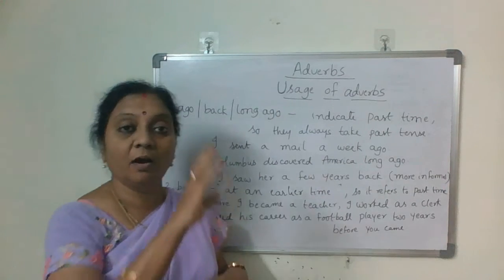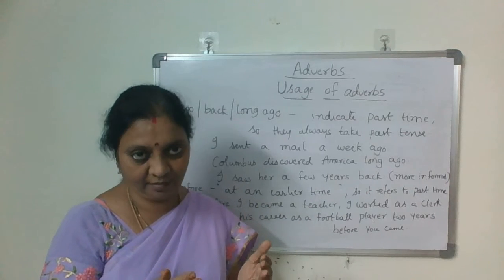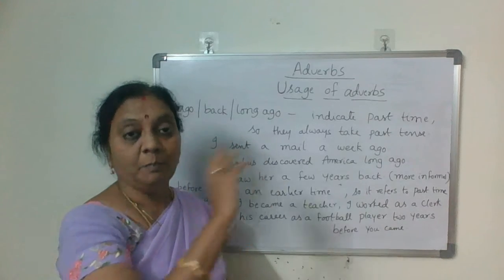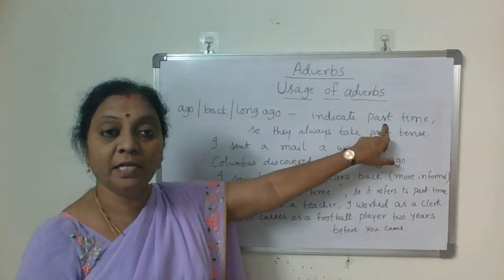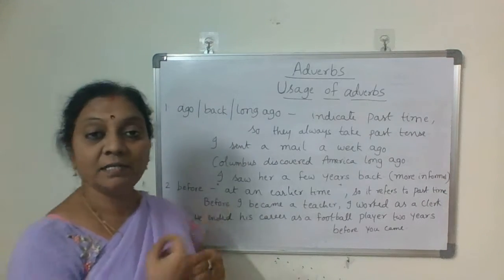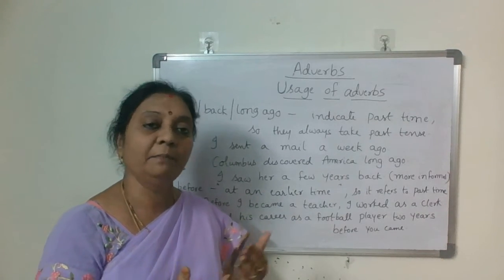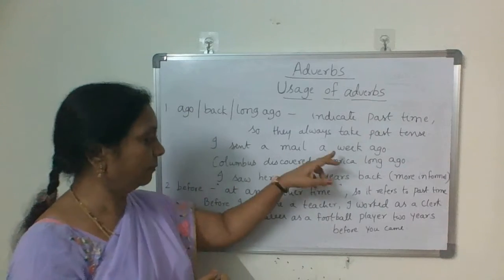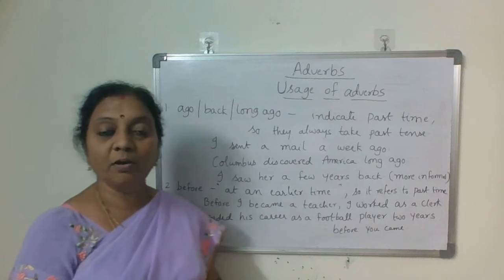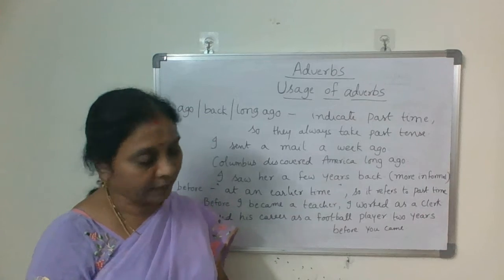Columbus discovered America long ago. Long, long ago, there lived a king. Isn't it? We have to use past tense because they always indicate past time. Similarly, ago: I sent a mail a week ago. Similarly, Columbus discovered America long ago. I saw her a few years back.